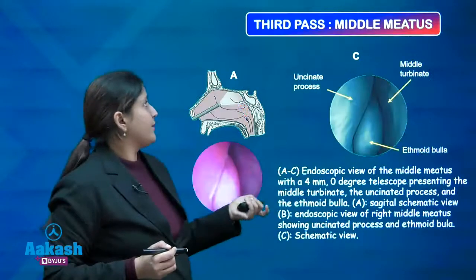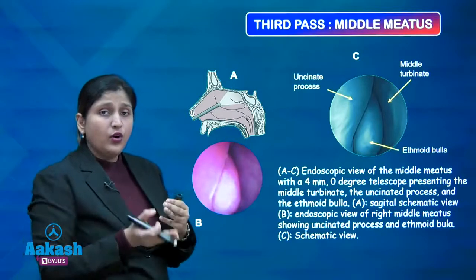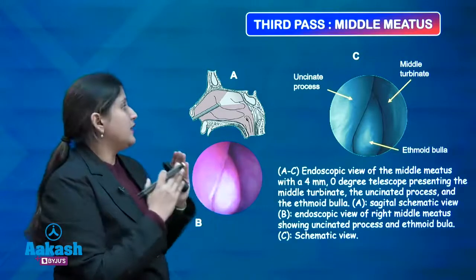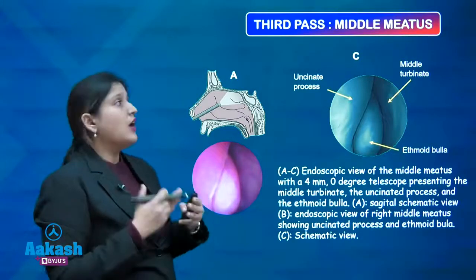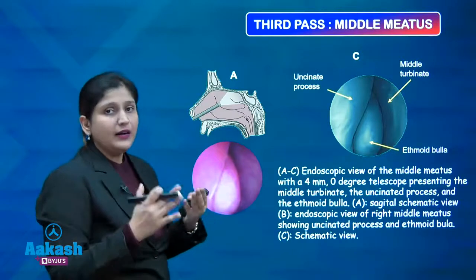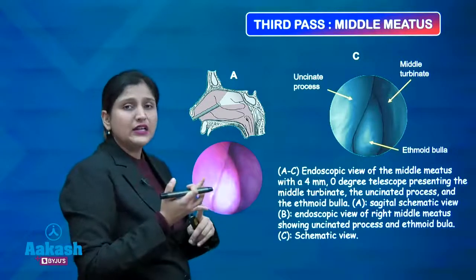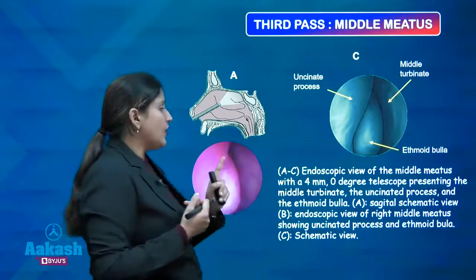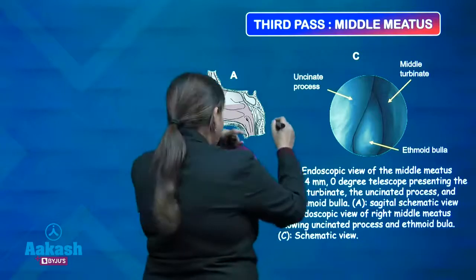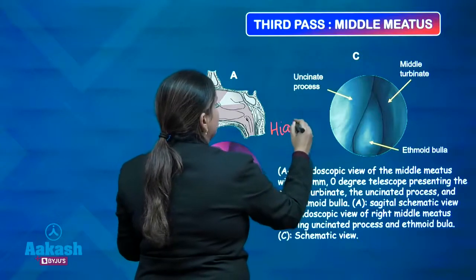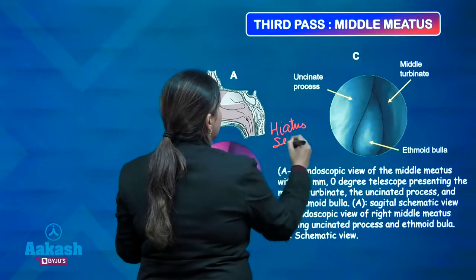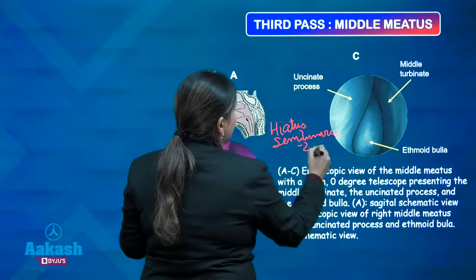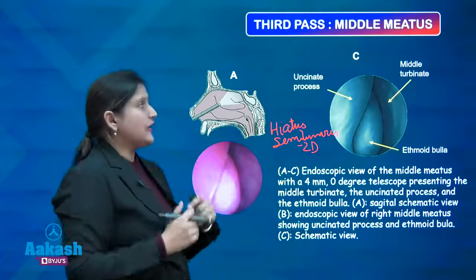Third pass, when we go lateral to the middle turbinate, then we go into the middle meatus. Into the middle meatus you will see the openings. It is difficult to visualize the openings, but there are openings of the ethmoid sinus, frontal sinus, and maxillary sinus into the middle meatus. They join through the hiatus semilunaris. Hiatus semilunaris is a 2D structure where the sinuses drain.